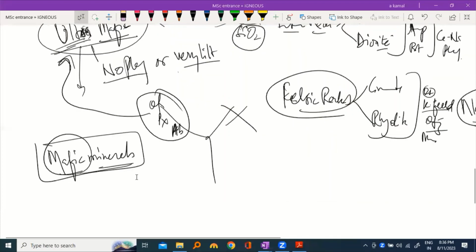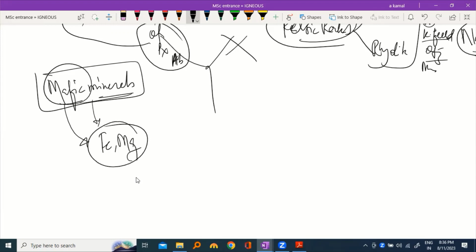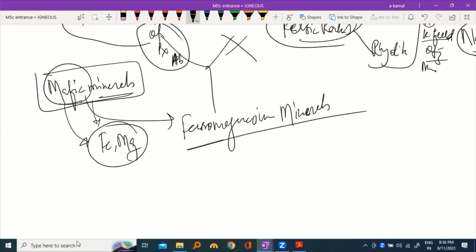Your mafic minerals are rich in iron and magnesium, so they are also called ferromagnesium minerals. So your ultramafic rock is very rich in ferromagnesium minerals.